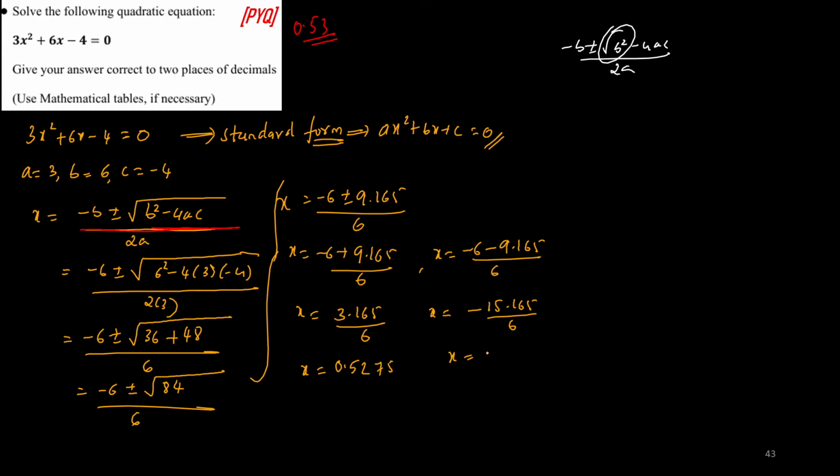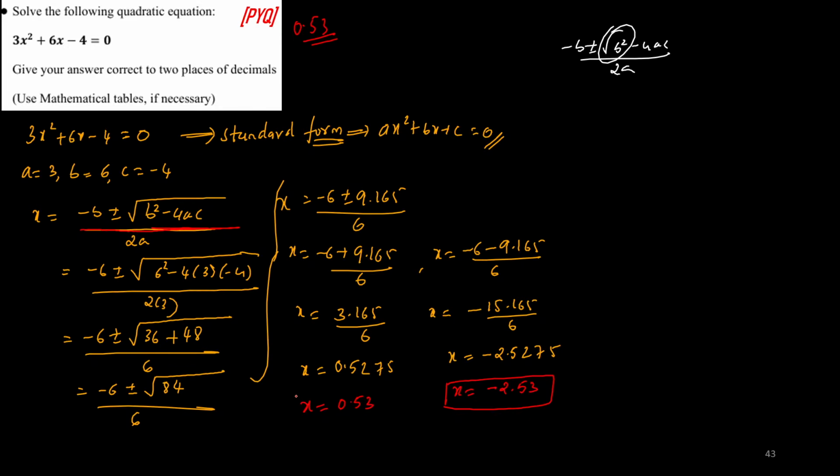And when you divide minus 15.165 by 6, you get minus 2.5275. Now you are asked to round it off to two decimal places. So x is equal to 0.53, and x is equal to minus 2.53.